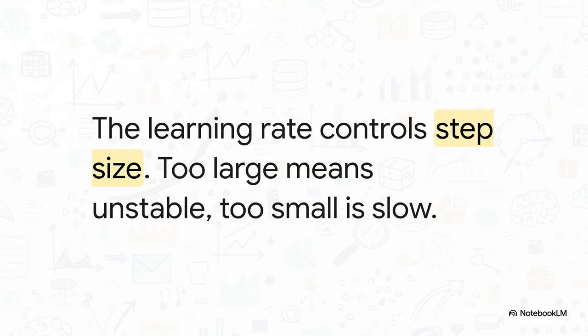to learn anything. Set the learning rate too small, like 0.0001, and the descent is agonizingly slow. A rate of 0.01 is pretty common. But push it all the way to 1.0, and the algorithm takes steps so massive it literally bounces out of the valley, making the whole model totally unstable.